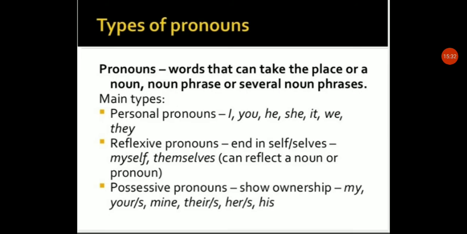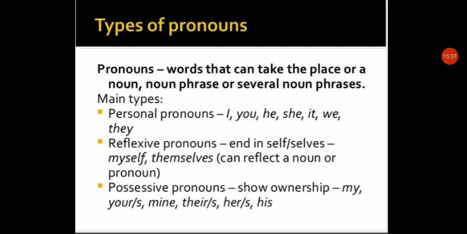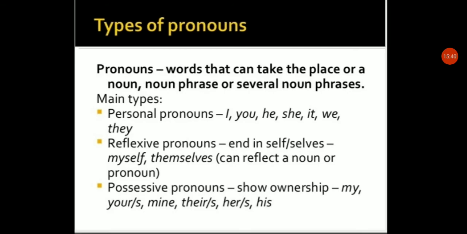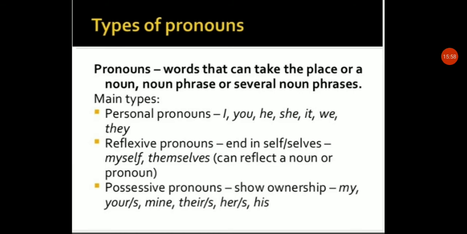Personal pronouns, as you see: I, you, he, she, it, we, they. They mention the person, the self. Reflexive pronouns end in -self or -selves, like myself, themselves. They refer back to the things which belong to us. Ending in -self or -selves, myself, themselves can affect a noun or pronoun. These are reflexive pronouns.